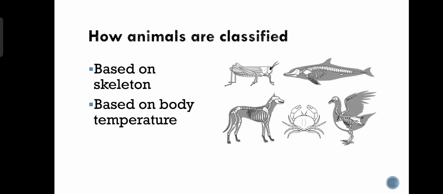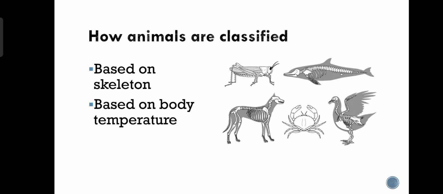In the same manner, based on body temperature, there are 2 different types of animals. One group is cold-blooded and the other group is warm-blooded. So either the animal you are studying is cold-blooded or warm-blooded. We have placed those animals in different groups, right?